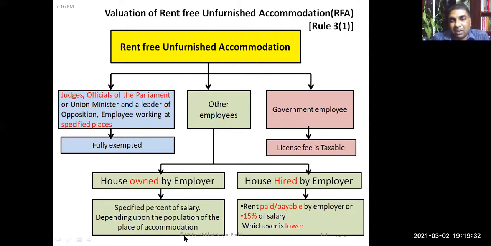And if the house is hired by the employer, the rent paid or payable by the employer or 15% of the salary, whichever is lower, shall be treated as the value of rent-free unfurnished accommodation. Did you understand this concept?